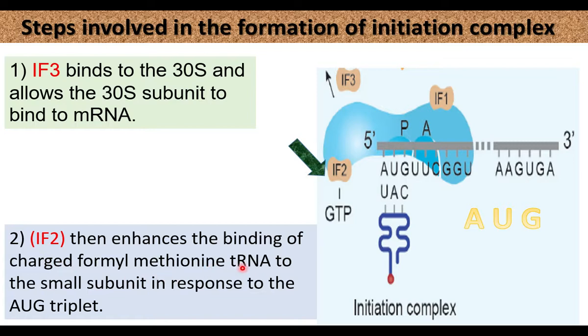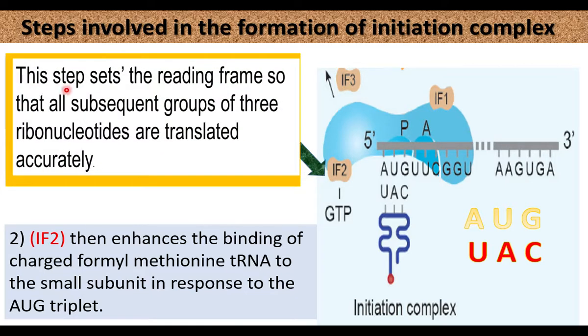Formyl methionine tRNA has the UAC anticodon. The anticodon pairs with AUG, so the tRNA combines with the mRNA. Now the initiation complex is formed. The smaller subunit of the ribosome, mRNA and tRNA combine and form the initiation complex.